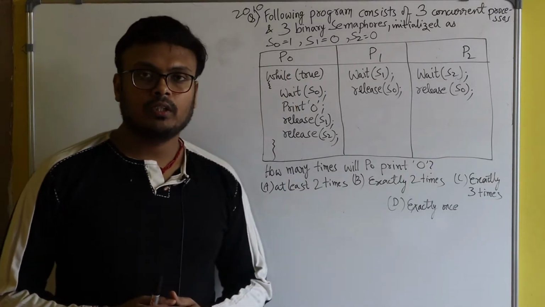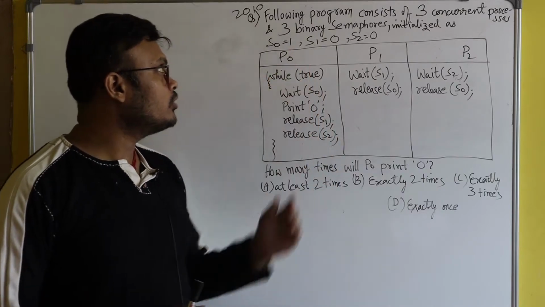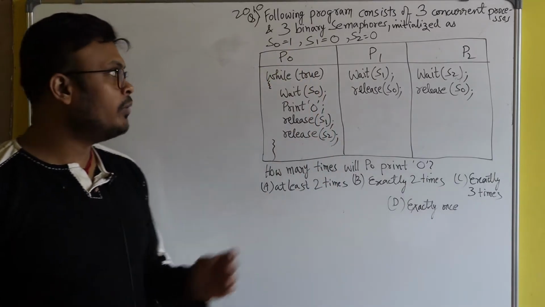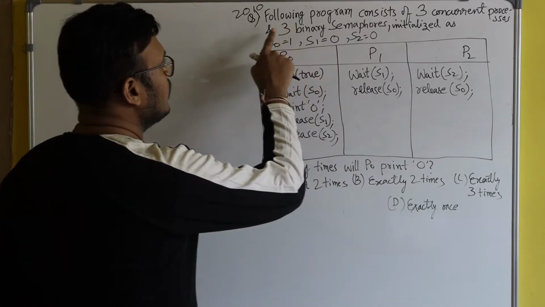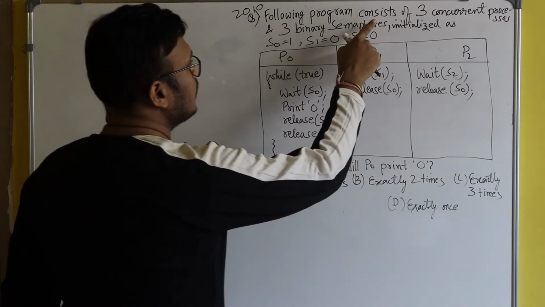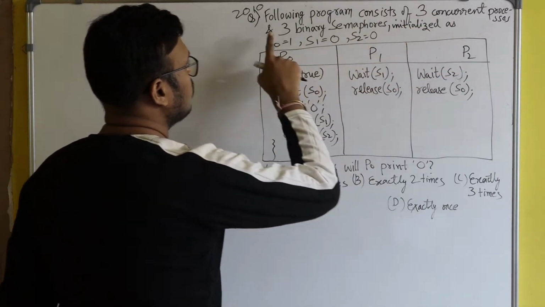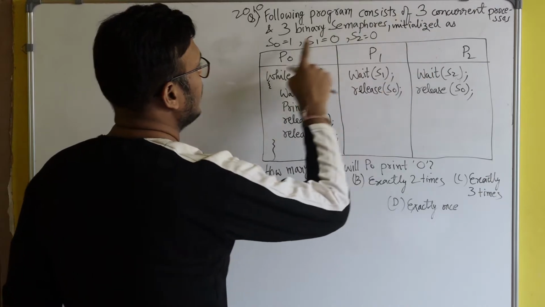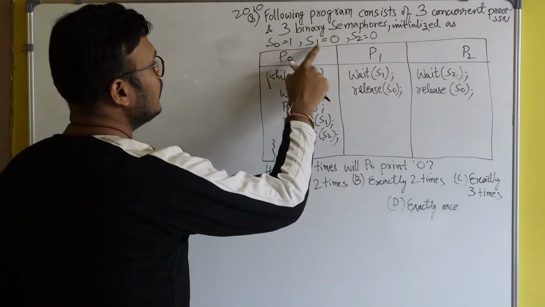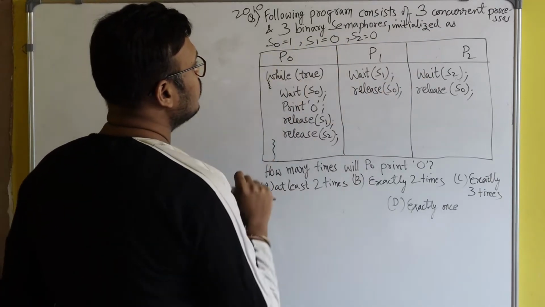Let's solve this question. This question came in the year 2010. Okay, so I am reading this question. Just listen. What's the question? Following program consists of three concurrent processes and three binary semaphores initialized as S0 equal to 1, S1 equal to 0, S2 equal to 0.